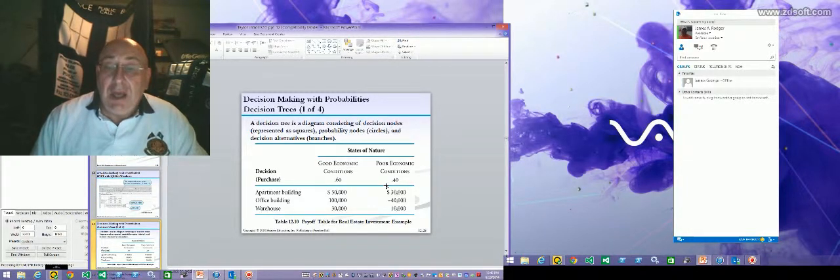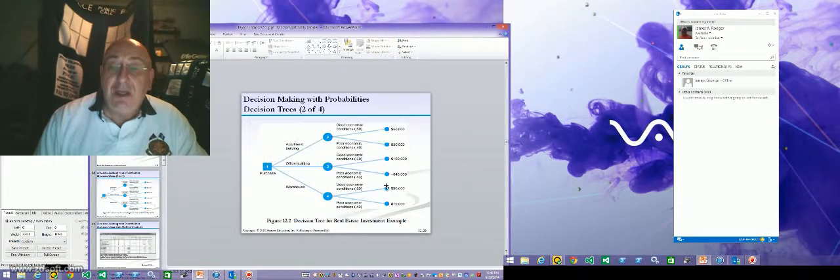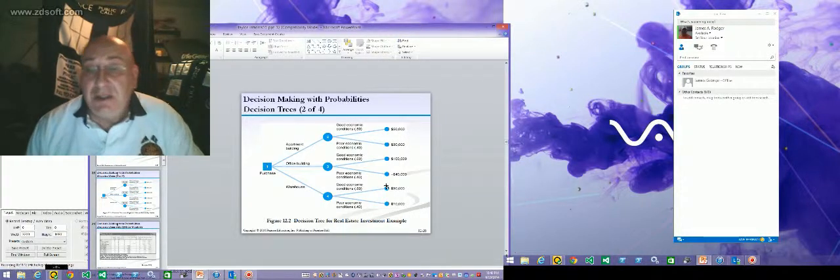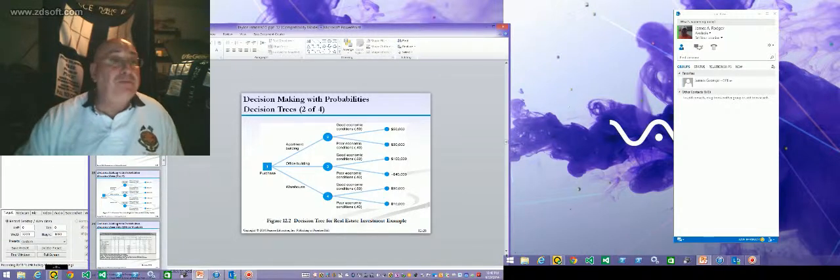And again, we can do decision trees, and these decision trees are branching, if you will. They have decision nodes, which are squares. They have probability nodes, which are circles, and they have decision alternatives, which are branches. And again, these are under good economic conditions and poor economic conditions. And here is a decision-making probability decision tree with good opportunities. Let's stop there.